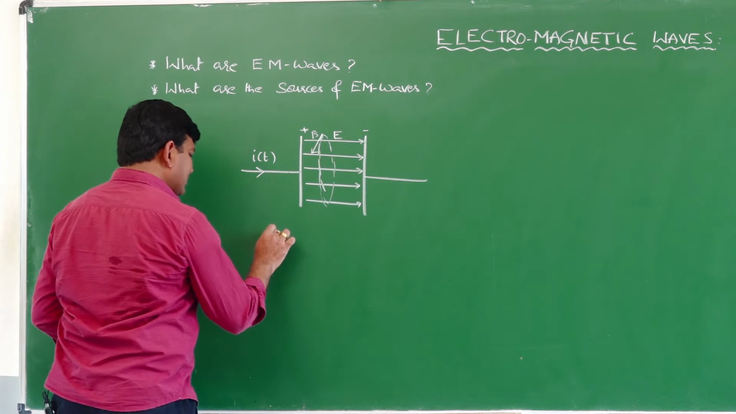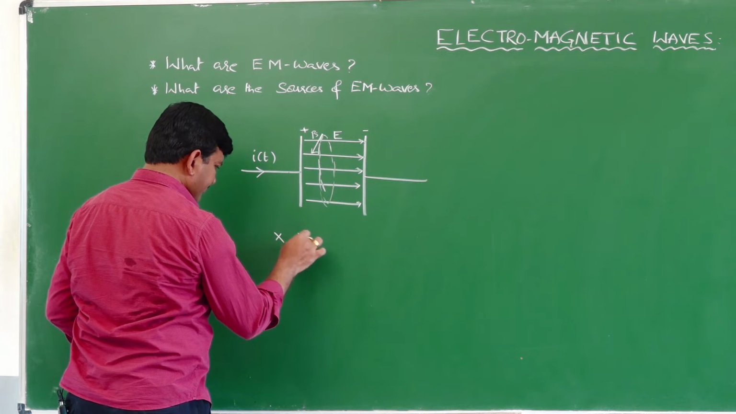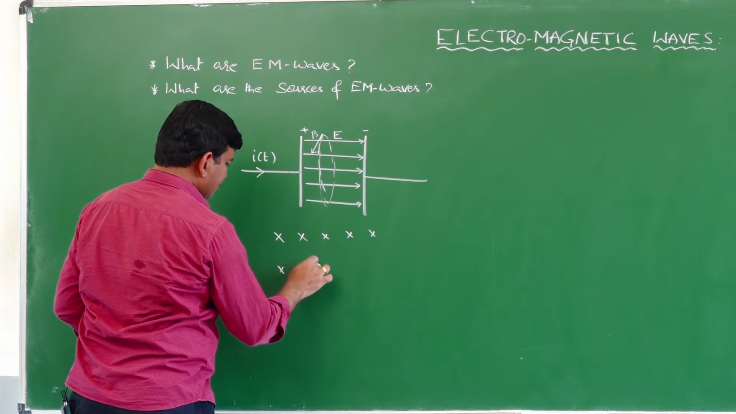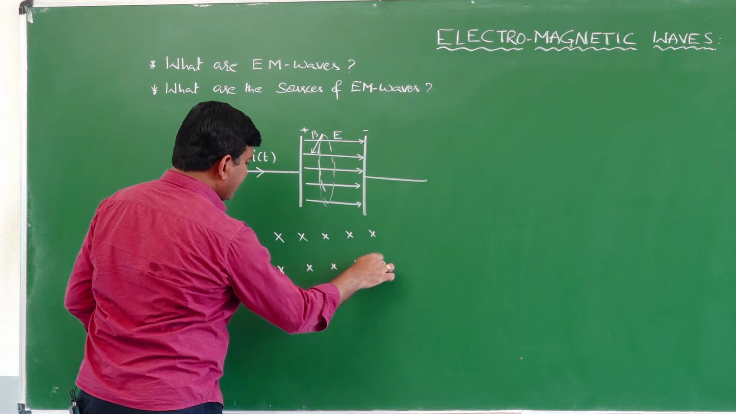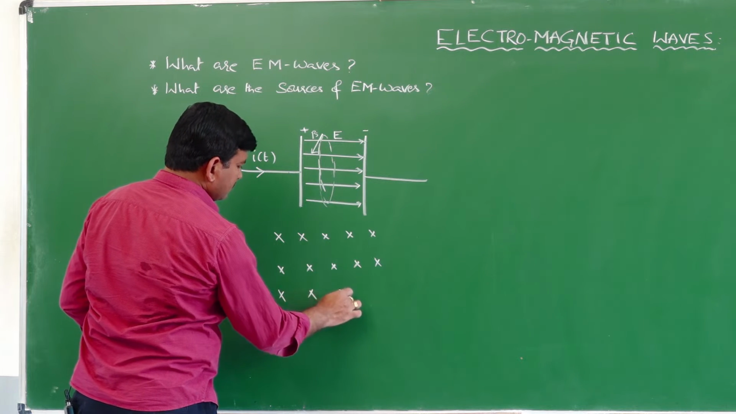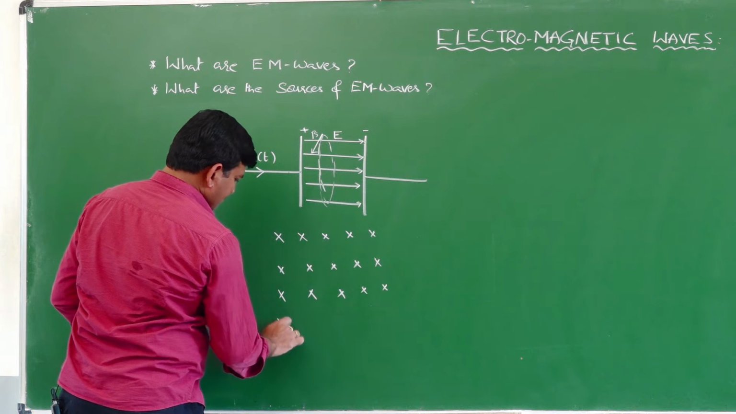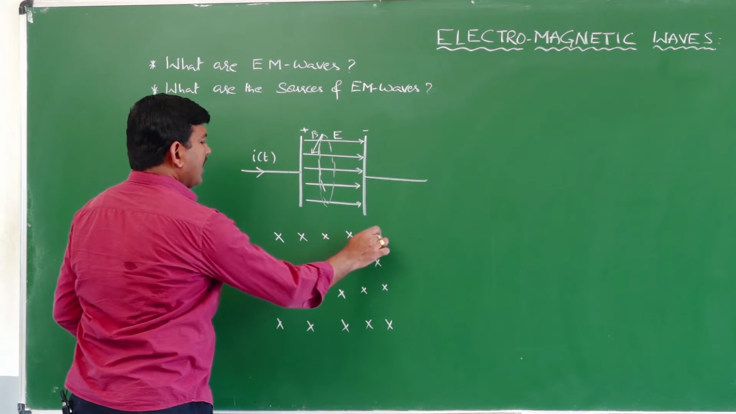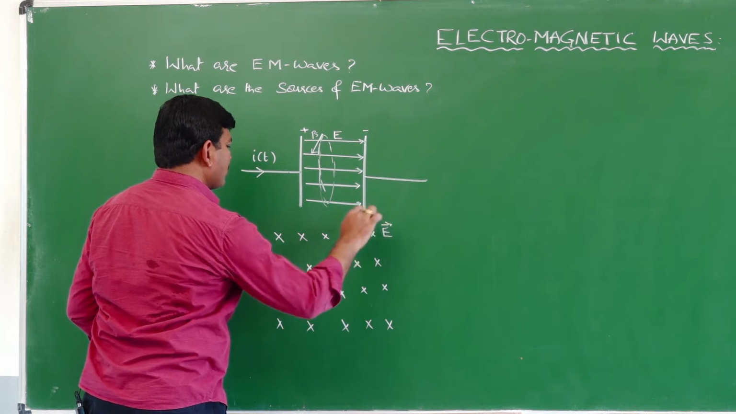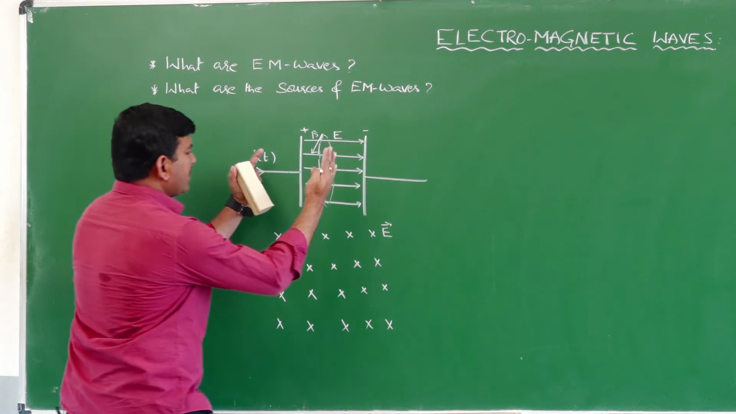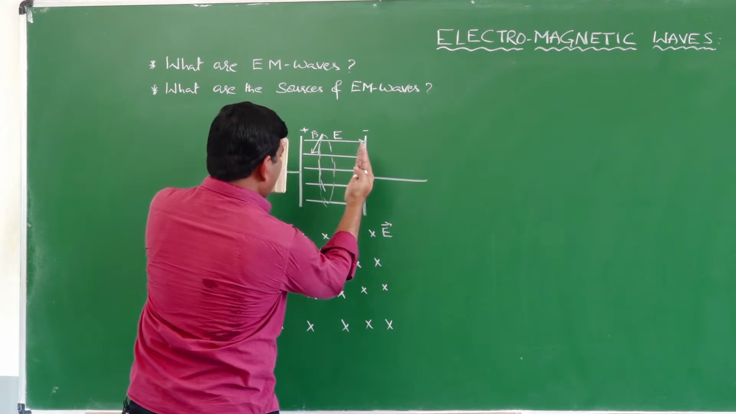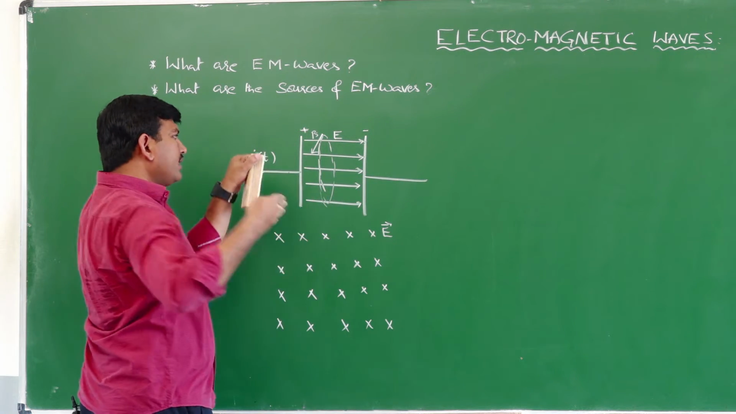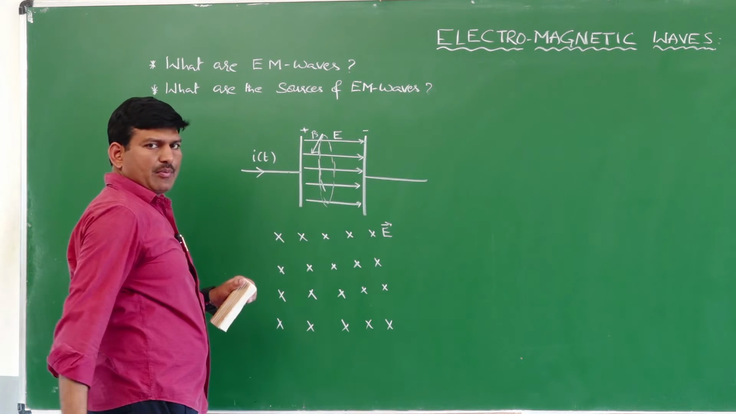Suppose electric field is directed into the board. Electric field is directed into the board. Then what is the direction of magnetic field? So this is the representation for electric field which is directed into the board. That means I am taking the two plates, take this plate like this, negative plate is like this and positive plate is here. Then the field is from positive plate to the negative plate, inward.